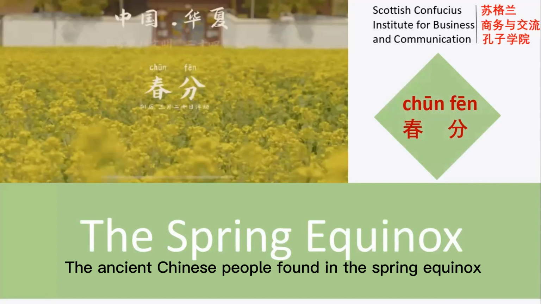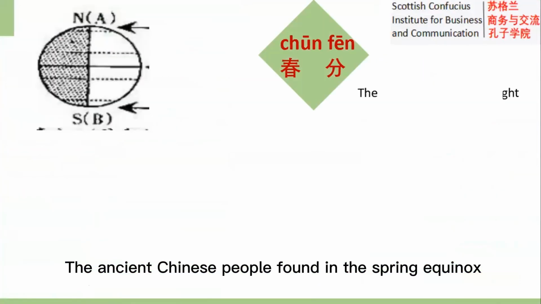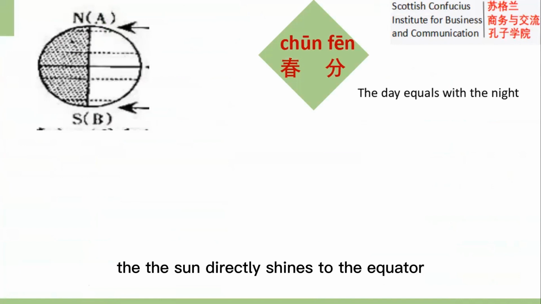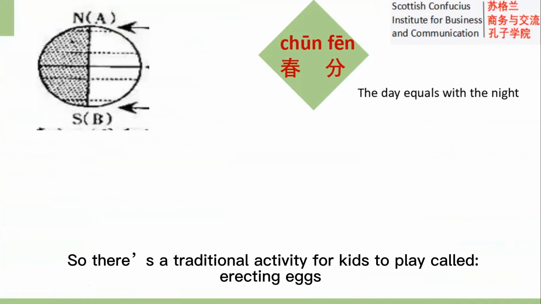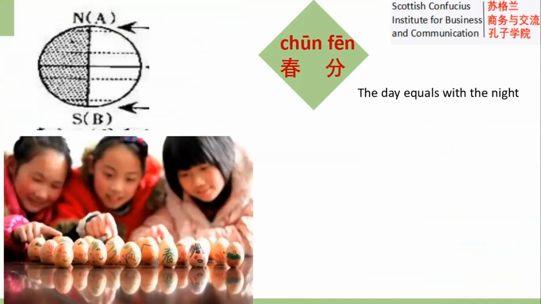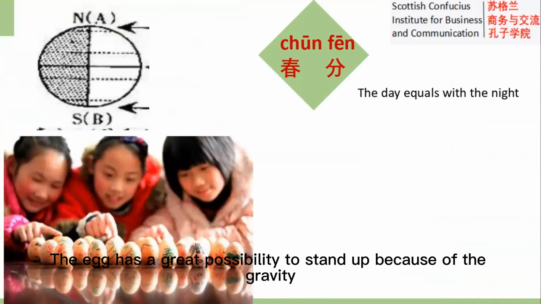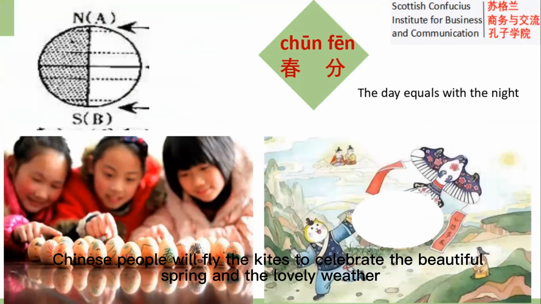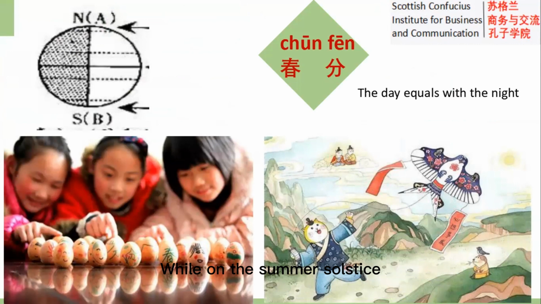The ancient Chinese people found that in the spring equinox, the day equals the night. That is because on this day, the sun directly shines on the equator, so there's a traditional activity for kids to play called erecting eggs. The egg has a great possibility to stand up because of gravity. On this special day, the Chinese people will fly kites to celebrate the beautiful spring and the lovely weather.